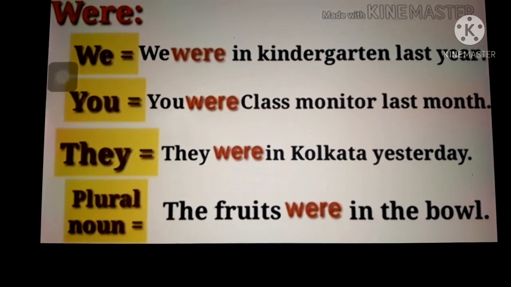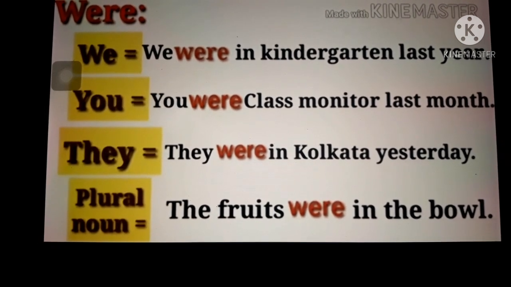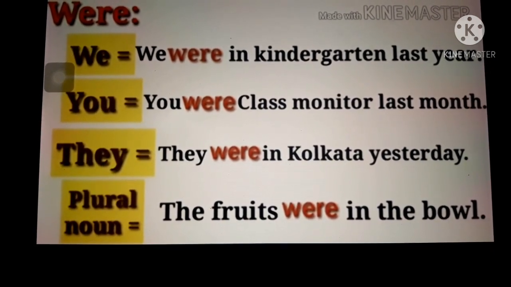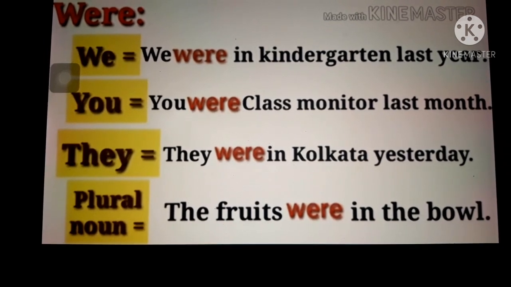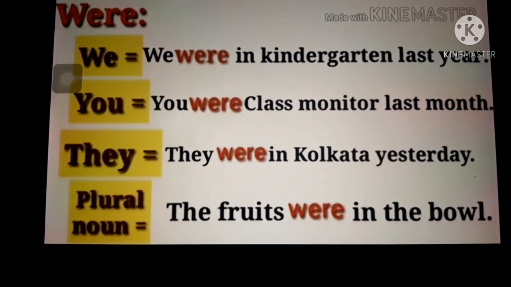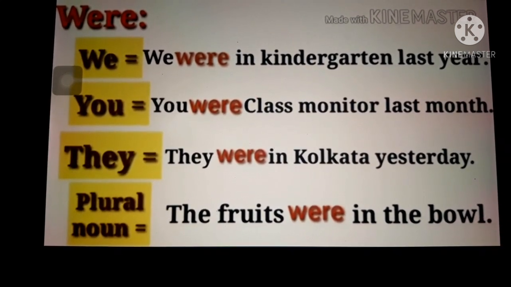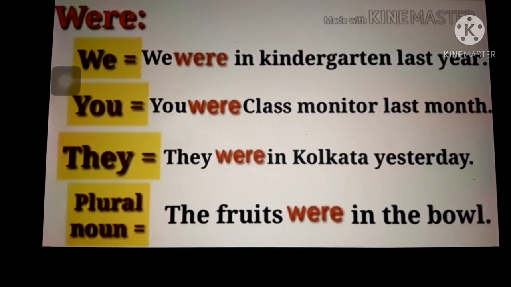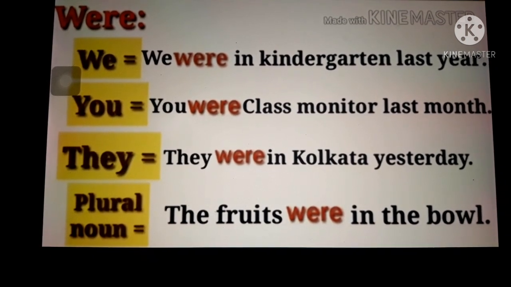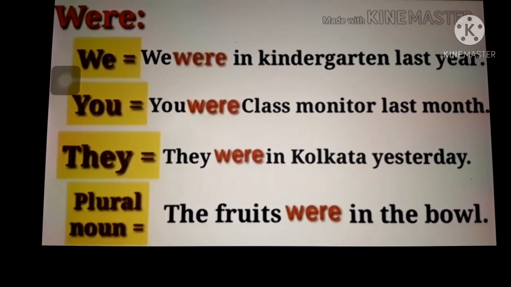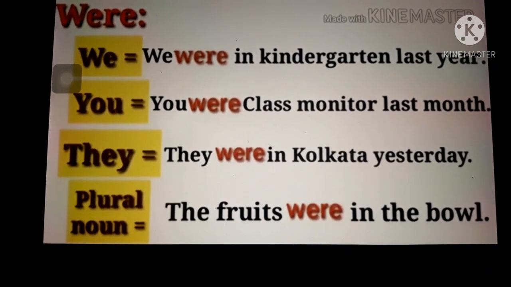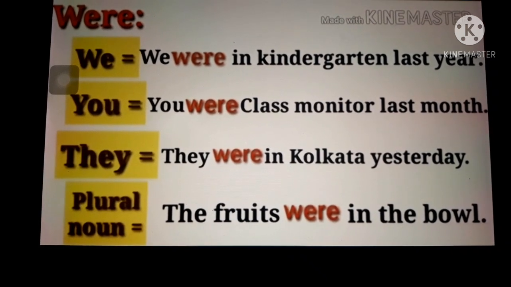Remember children, we use were helping verb with pronoun you in simple past tense, though you pronoun is a singular noun. Let us see the next example. You were class monitor last month. Children, as you learnt about, we use were helping verb in the past tense with pronoun you, though you pronoun is a singular noun. So here were helping verb is used with you to tell about the past time.